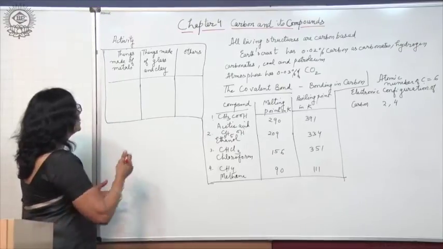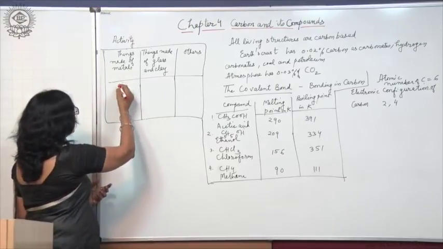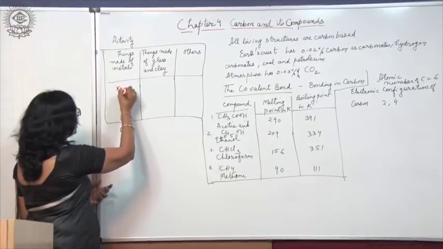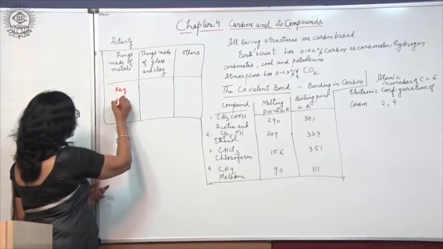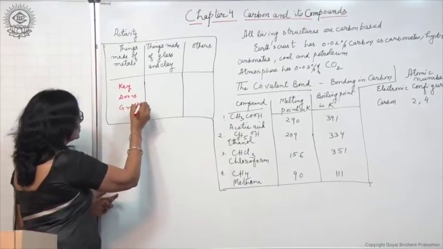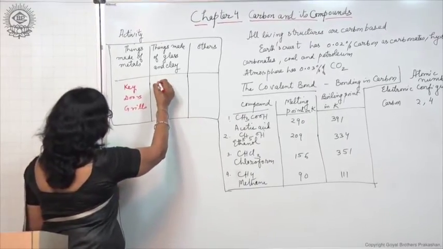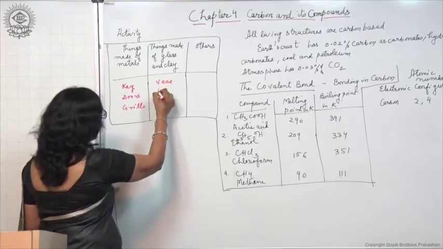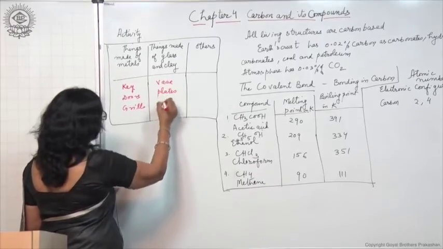You will find that suppose you happen to see keys, doors, grills and so on, vase, plates, glass.